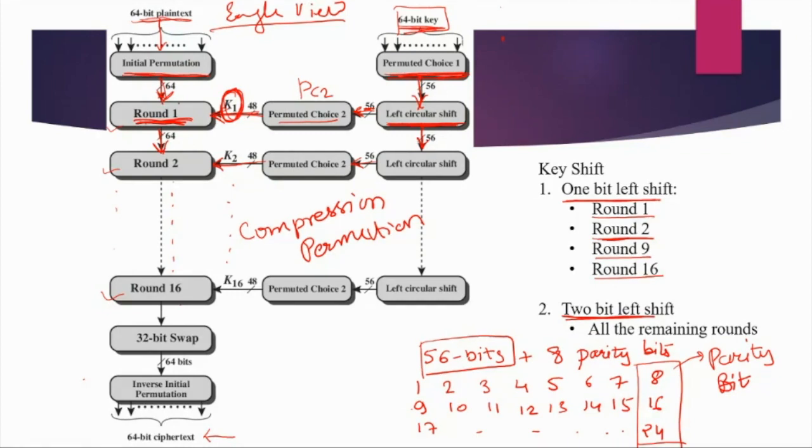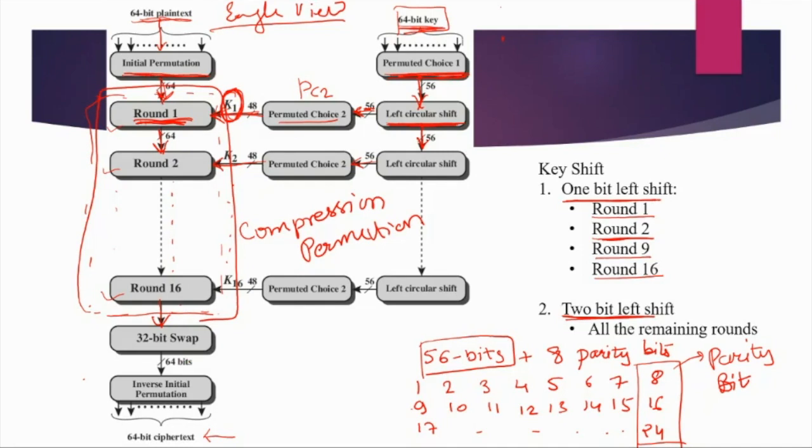Now there are some operations which will happen in round 1, and so on till round 16. Once we get the output from round 16, when all the rounds are completed, then what we will do is a 32-bit swap.